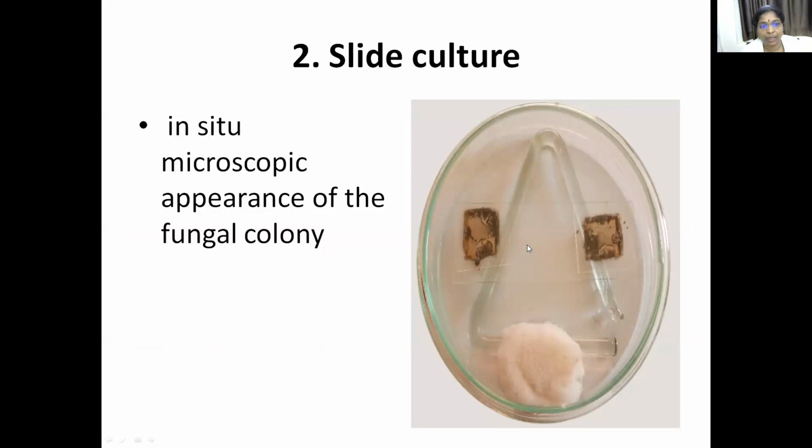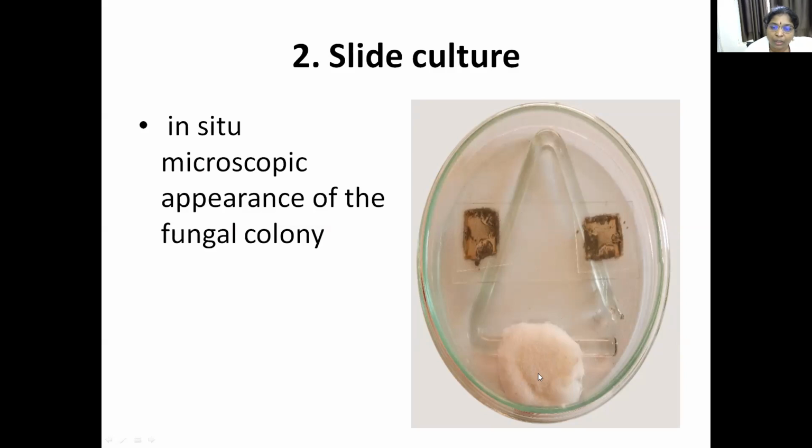You take the agar block on a clean glass slide, then with the help of a spud you inoculate the fungal culture on the 4 corners of the agar block, and even in the center also. Then a cover slip is placed, and this is placed on a glass rod.